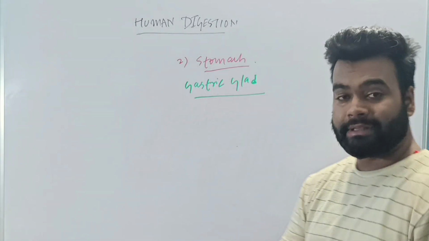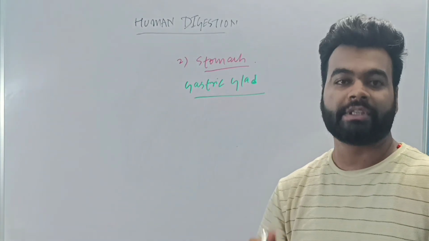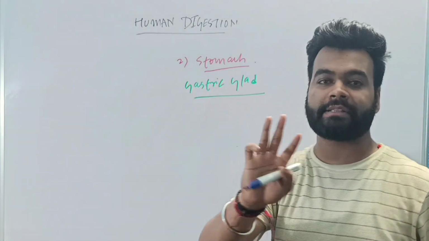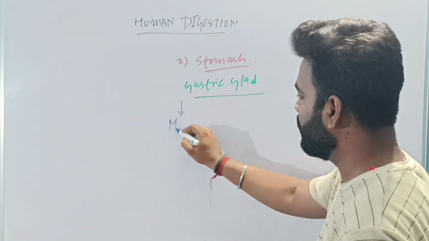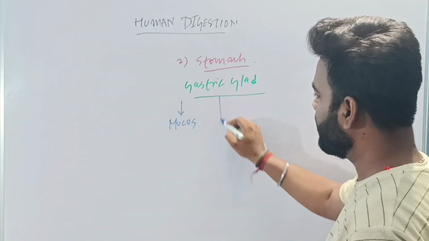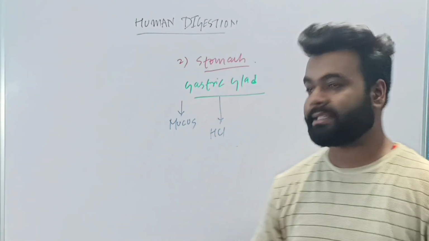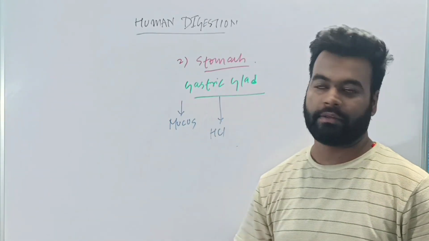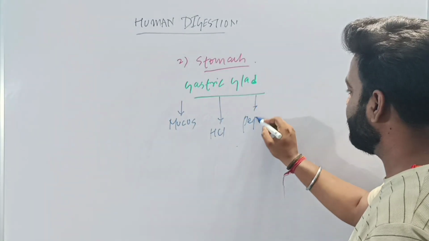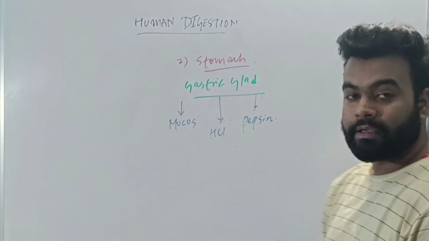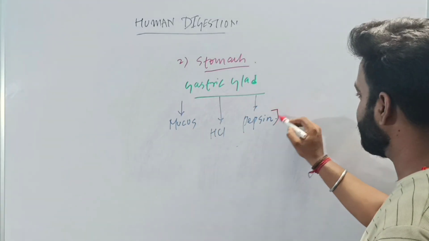Now this gastric gland secretes three things. Secretes means it releases three things. What are those things? Number one is mucus. Number two is HCl, which is an acid called hydrochloric acid. And the third thing which is secreted by the gastric gland is pepsin. Now this pepsin is an enzyme.